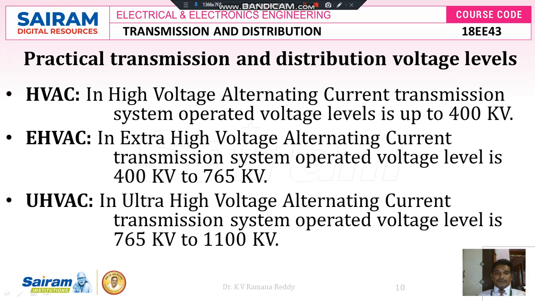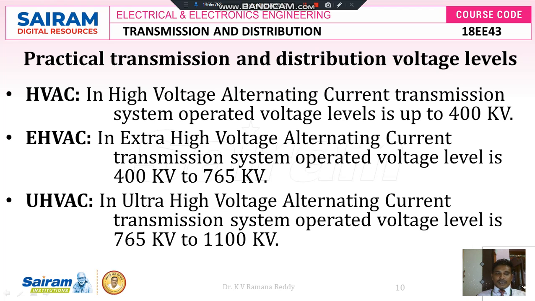Next, there are many practical transmission and distribution voltage levels. How can we transfer the electrical power? With the HVDC transmission system, a bulk amount of DC power can be transferred. Apart from HVDC, there are three AC transmission systems. One is called the HVAC transmission system, high voltage alternating current, where we can operate at voltage levels up to 400 kV.